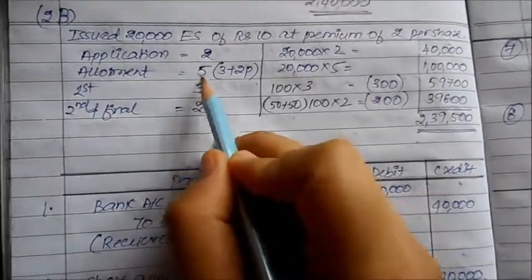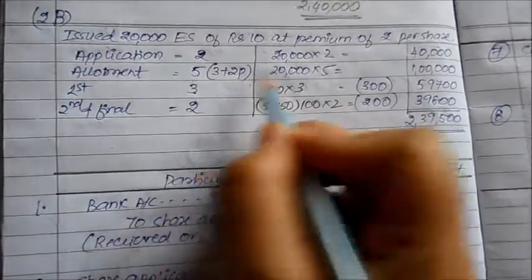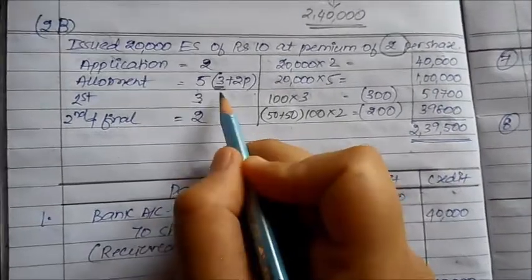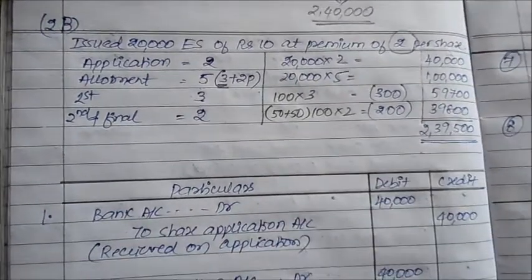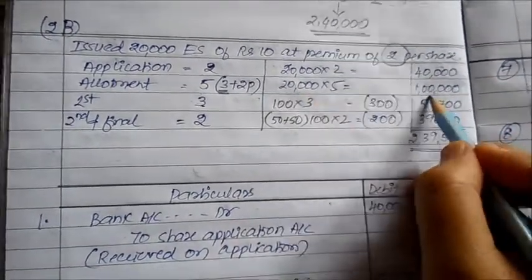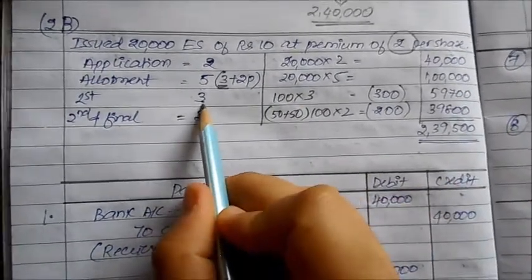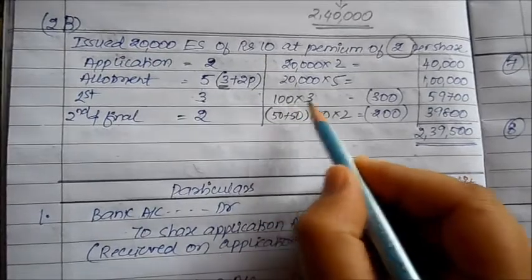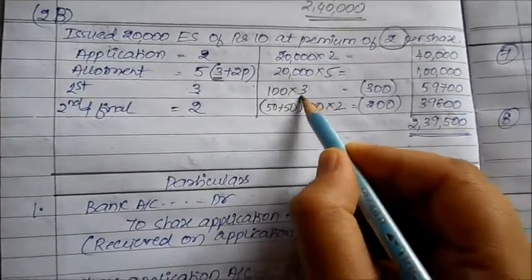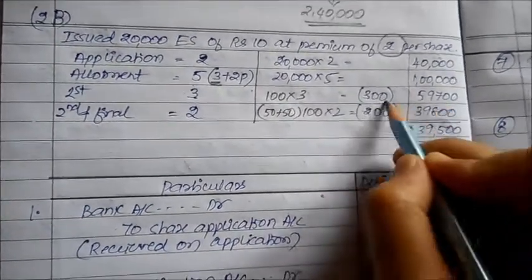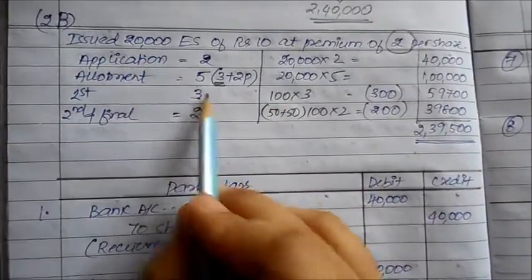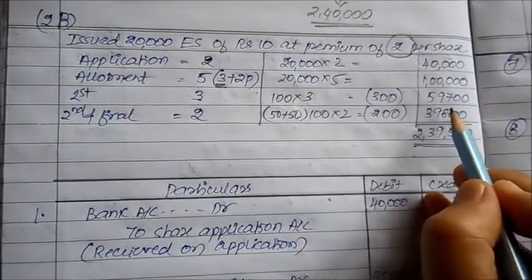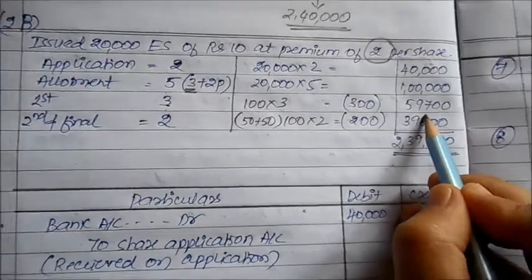Allotment money includes premium, right? Since the question is very clearly telling that the premium value is 2 rupees, the remaining 3 will become allotment, right? Here how much did we say? 20,000 shares into 5 is 1 lakh rupees. Now first call, again 20,000 into 3, but what exactly happened? 100 shareholders did not give the money, so it is 300 deficit. Actually we had to receive 20,000 into 3, 60,000. 60,000 minus 300, the amount we actually received till now is 59,700.